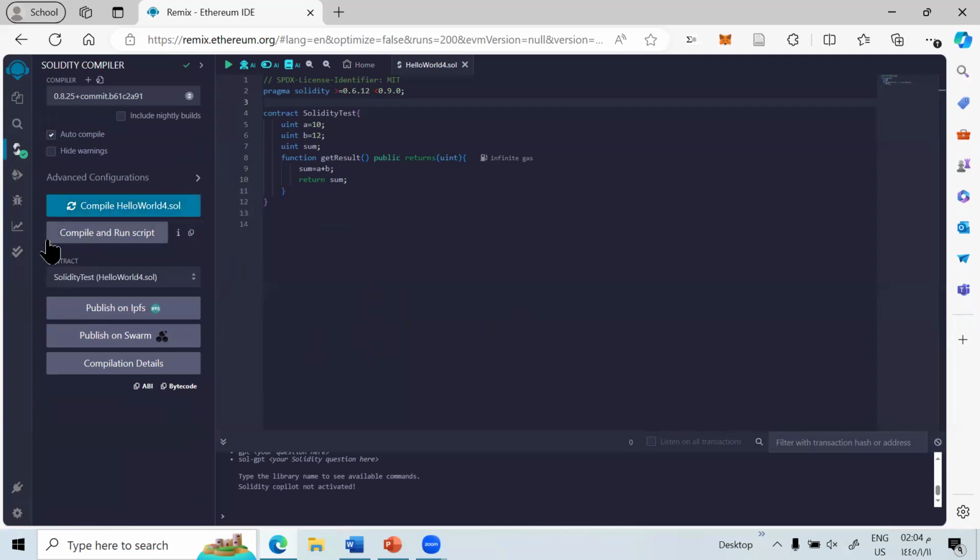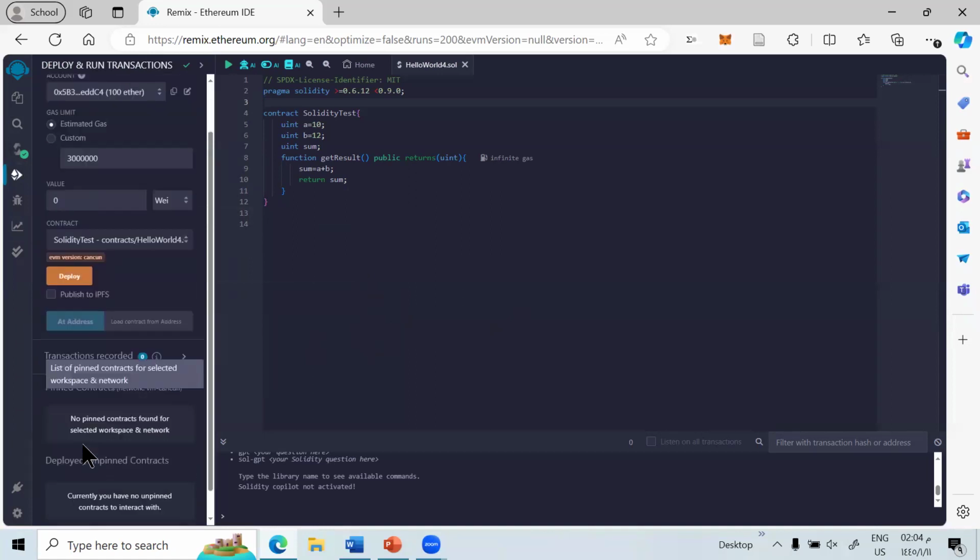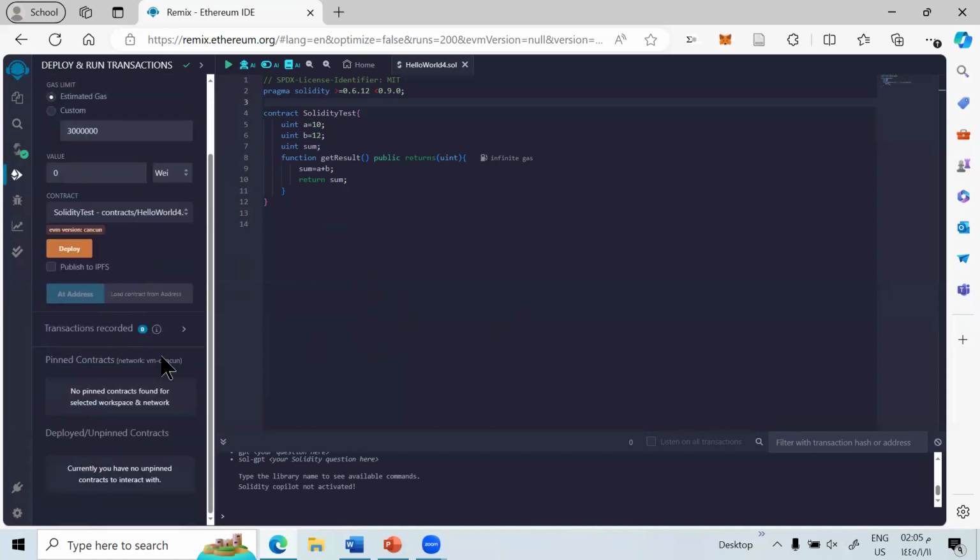Then, to execute the code, click on the deploy button under deploy and run transactions here. We will see it now. After deploying the code, click on the method calls under the dropdown of deployed contracts.